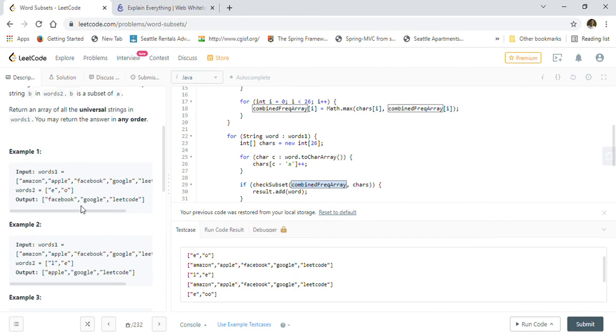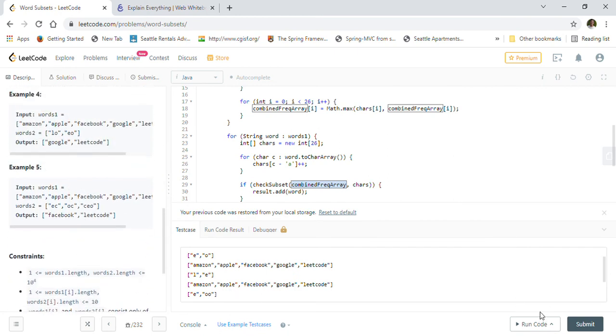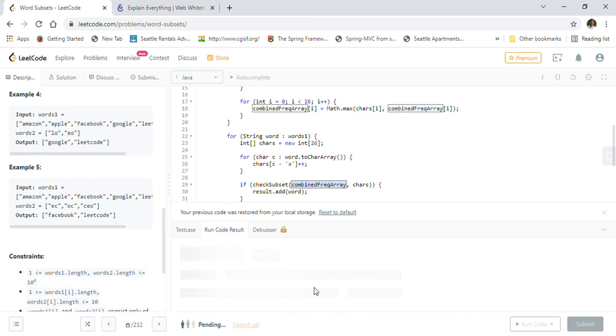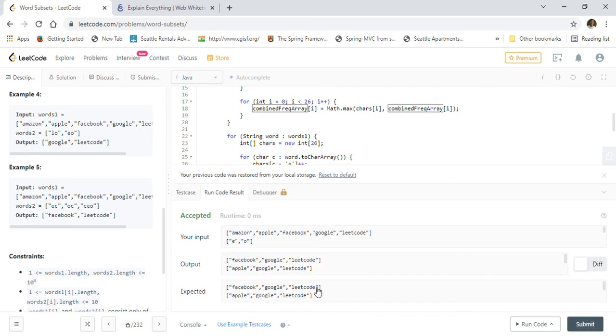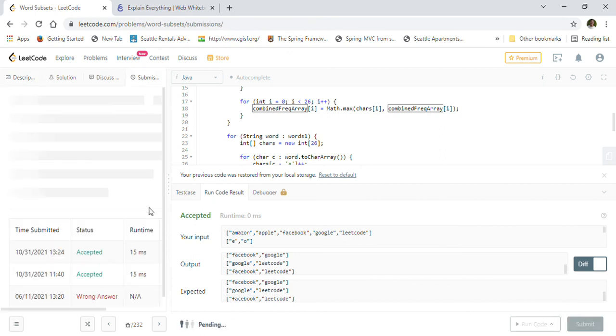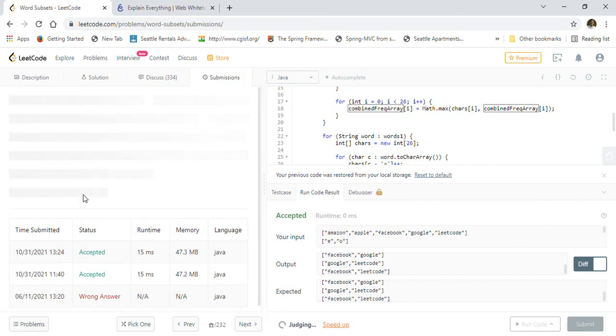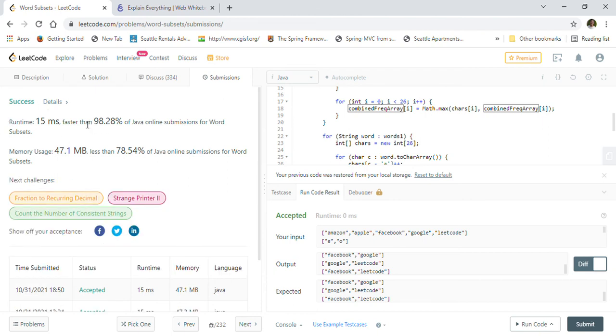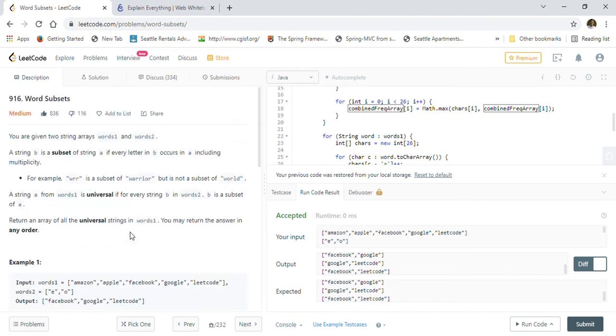Let's go ahead with all the test cases that they have given us and run through them. All our test cases are getting accepted, so we'll submit our solution now. Our solution got accepted. It is 98% better than other submissions and 78% better on the memory side, which is pretty good. So this is the way we can solve the word subsets problem.